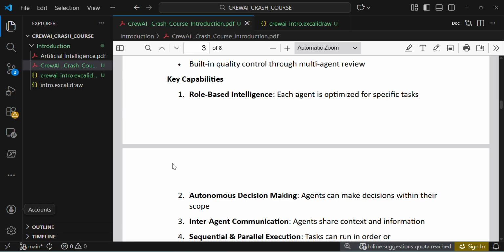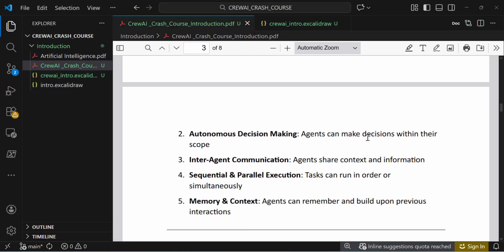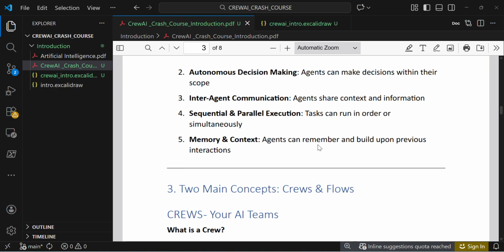And then the next one is autonomous decision making. Agents can make decisions within their scope. We are defining role, goal and backstory. Based upon that, each agent will take a decision and do some action. Autonomous decision making. Inter-agent communication: as I already said, agents share context and information from one agent to another agent.